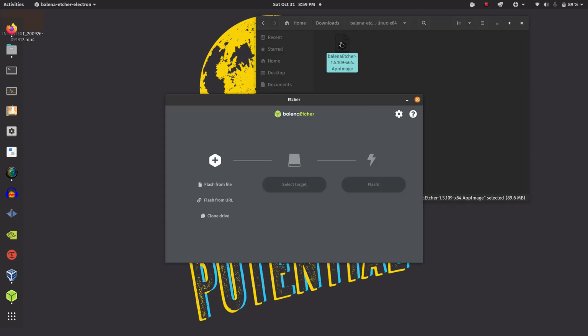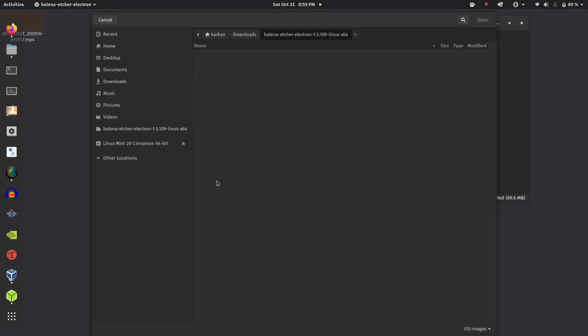Once it's opened, you will see three choices here: flash from file, flash from URL, or clone drive. We need to choose this one because we have a file that we need to flash. Now you insert your flash drive into your computer, and you will see right here it pops up that I have it already here, and we click flash from file,